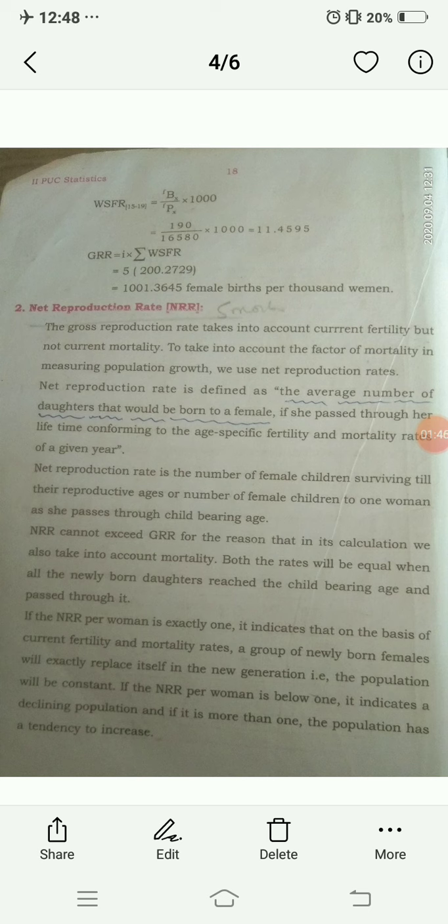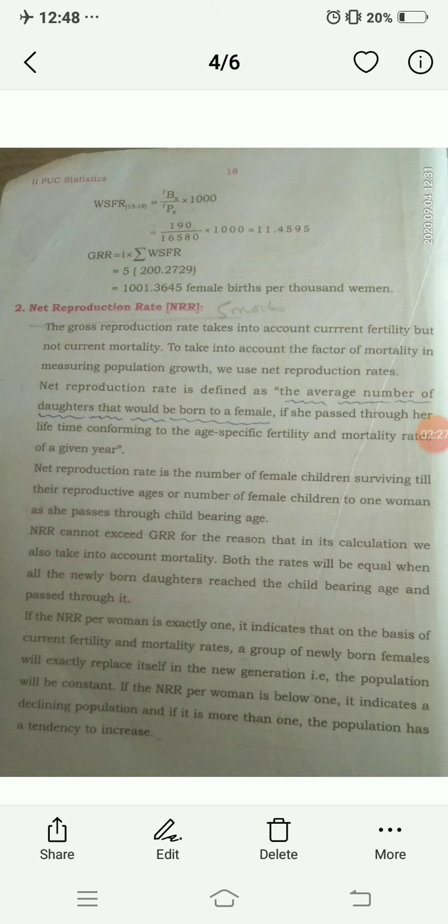GRR is defined as the sum of annual women specific fertility rates of the entire reproductive span without mortality. In GRR, the general reproduction rate, we cannot consider the mortality, we just consider the fertility rates. Here we cannot consider the death rate. Mortality is nothing but the study of death rate.